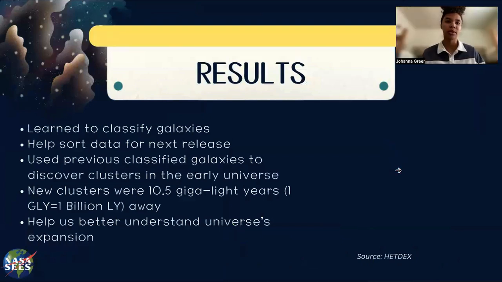So what are the results? We learned to classify galaxies. We helped sort data for the next release. We used previously classified galaxies to discover clusters in the early universe. We found that new clusters were 10.5 gigalight years away, and this all helped us to better understand the universe's expansion.